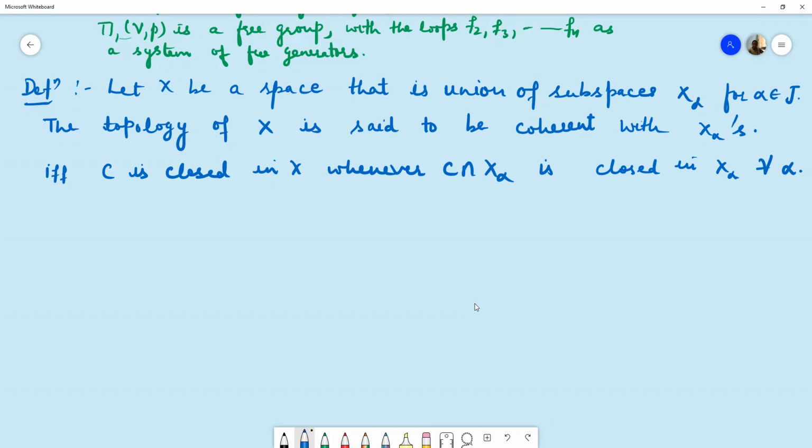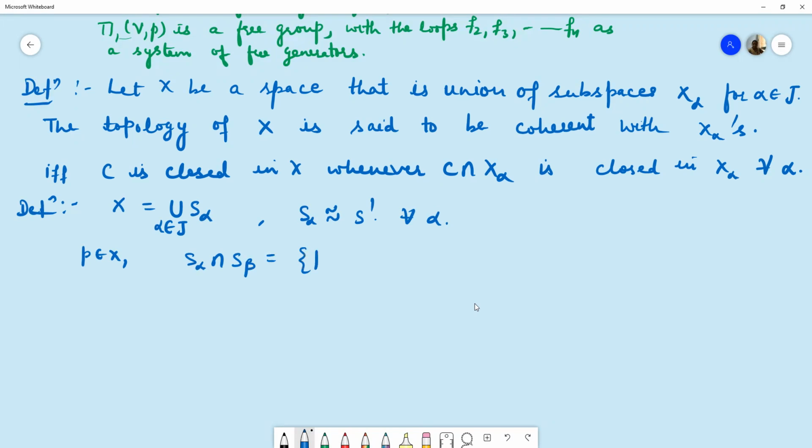So now we define the wedge of circles S alphas. Now suppose X is a space which is the union of S alphas for alpha belonging to J, and each S alpha is homeomorphic to the circle S1. Now assume there is a point P in X such that S alpha intersection S beta is just the point P. Means all these S alphas have just the point P as their common point.